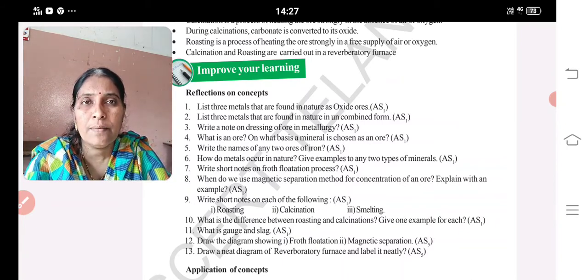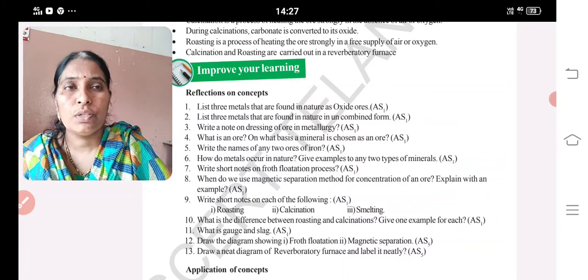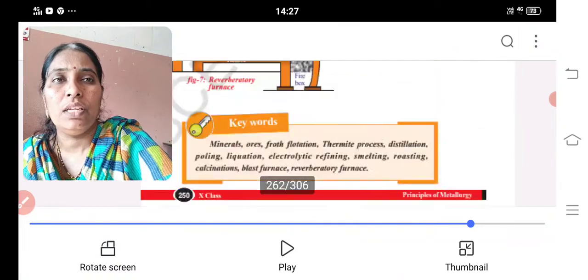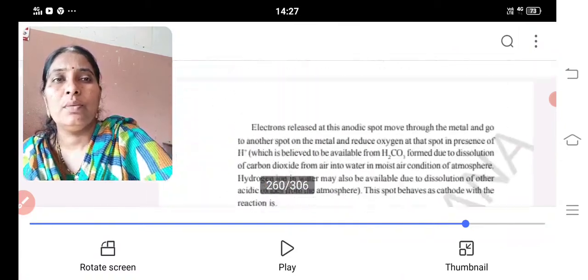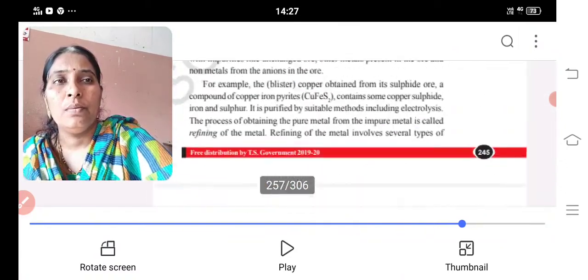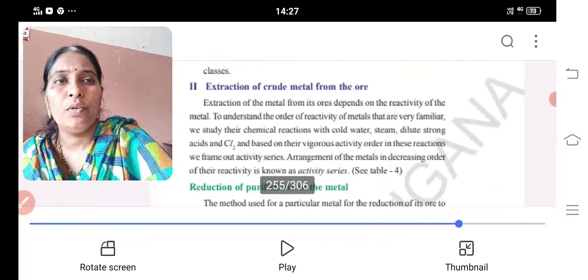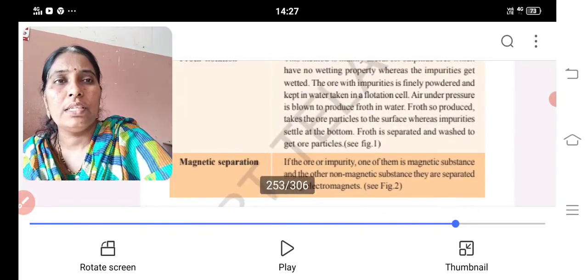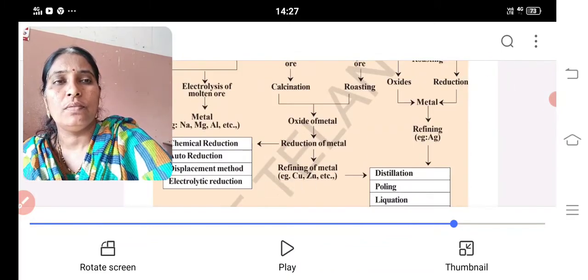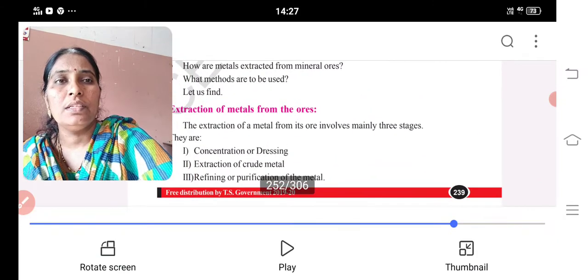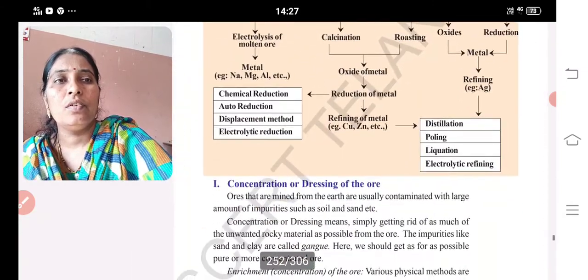They are known as dressing or concentration. Let me show where dressing and concentration are. It is on page number 240. Page number 240, all of you open your textbook and check what dressing and concentration are. See, this is dressing and concentration.